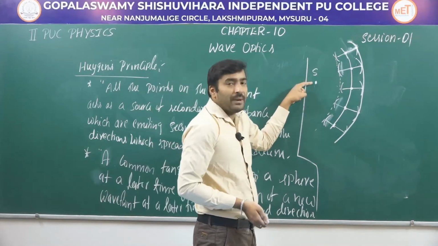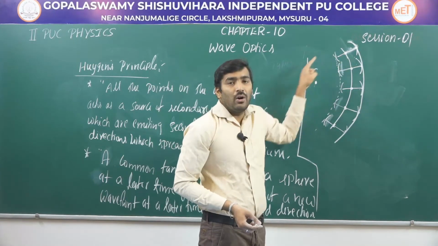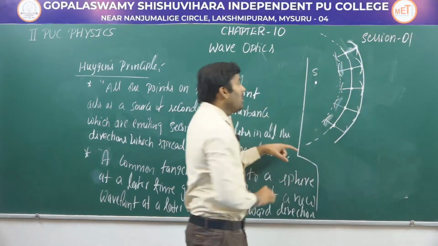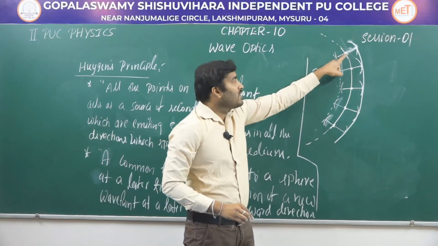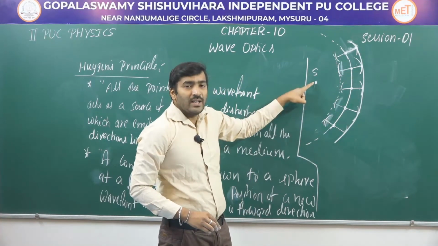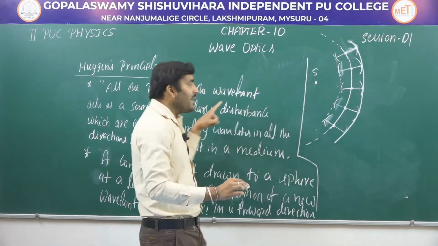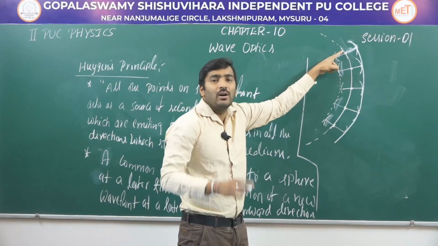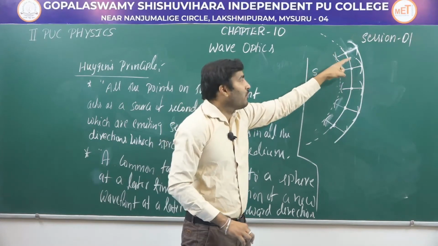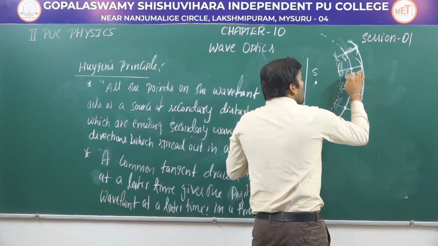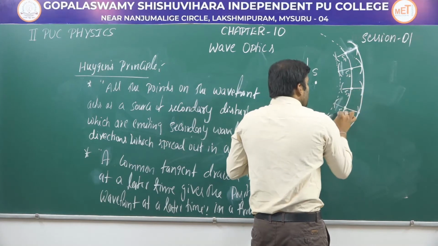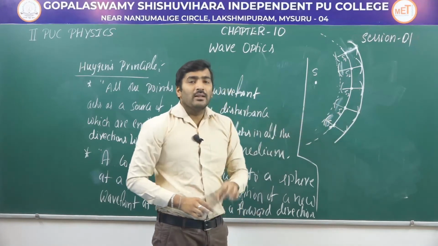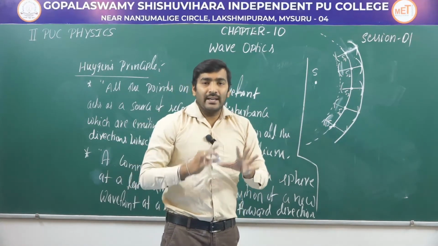See, if this is a primary source which is emitting light in all directions, firstly I have drawn a sphere. This is a sphere which is the position of a wavefront for this source. According to the Huygens principle, all the points on the wavefront act as sources of secondary disturbance. These points you can write as S1, S2, S3, S4 and S5. All of these can act as sources of secondary disturbance which emit the secondary wavelets.